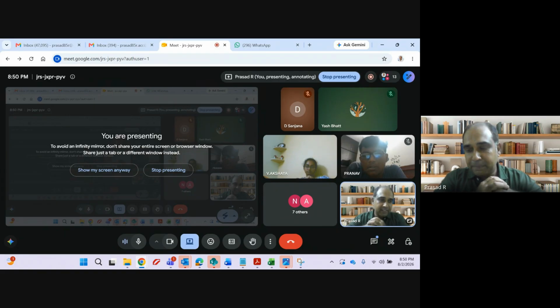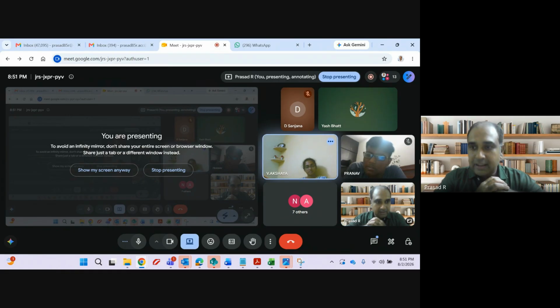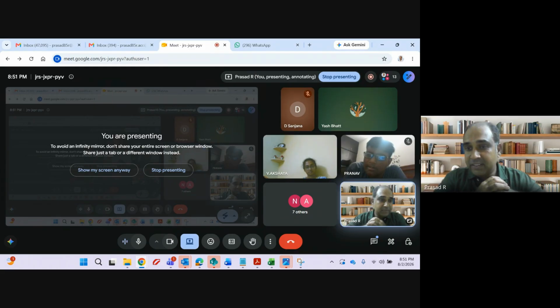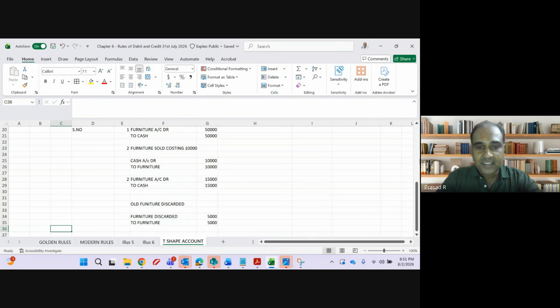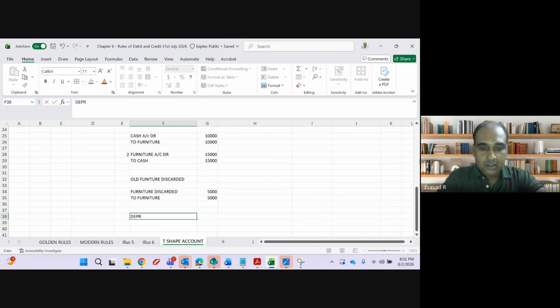When an asset is depreciating, will the asset increase or decrease? Decrease. Asset decrease means credit. And why is it decreasing? What is the name of the expense which is decreasing this asset? The name of the expense is depreciation. So depreciation is an expense. Depreciation expense account debit to furniture.